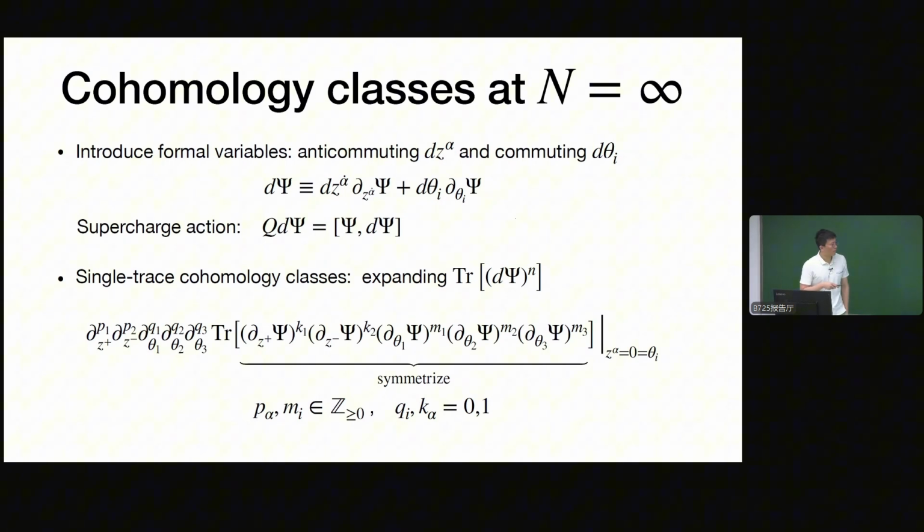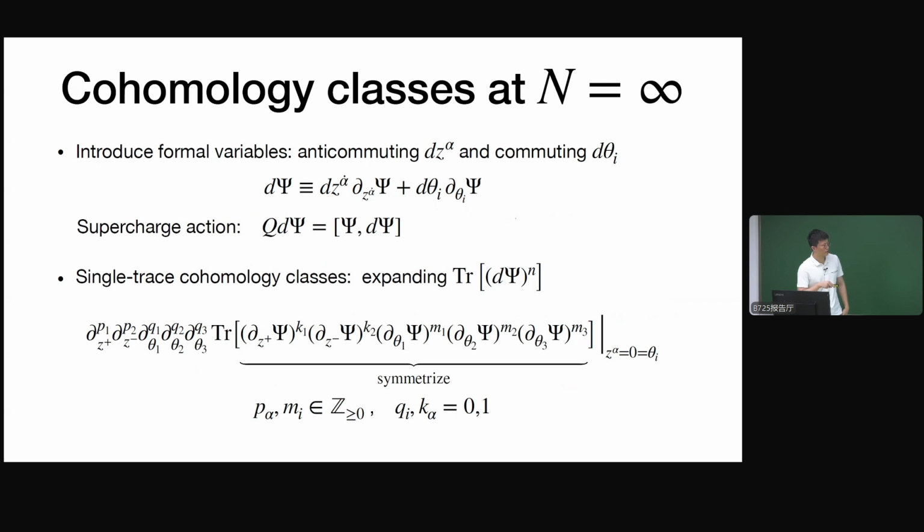And now let's try to write down some formulas that will be annihilated by Q. It's actually quite simple to see that if I consider the trace of d psi to the n-th power, this formula is obviously annihilated by Q. So using this, we get a bunch of single trace operators by further expanding this formula.